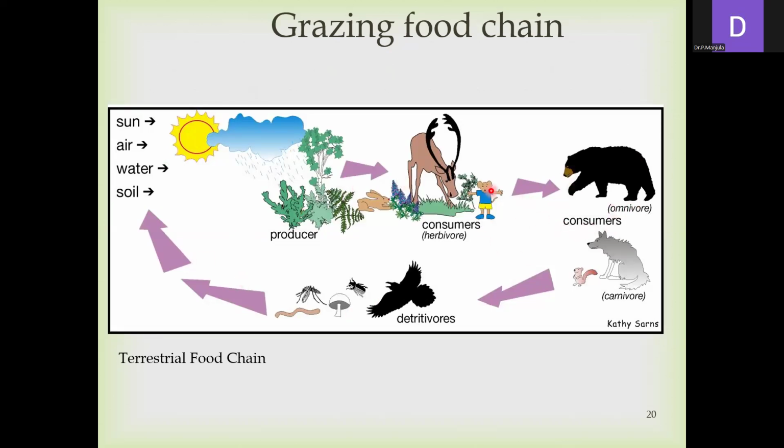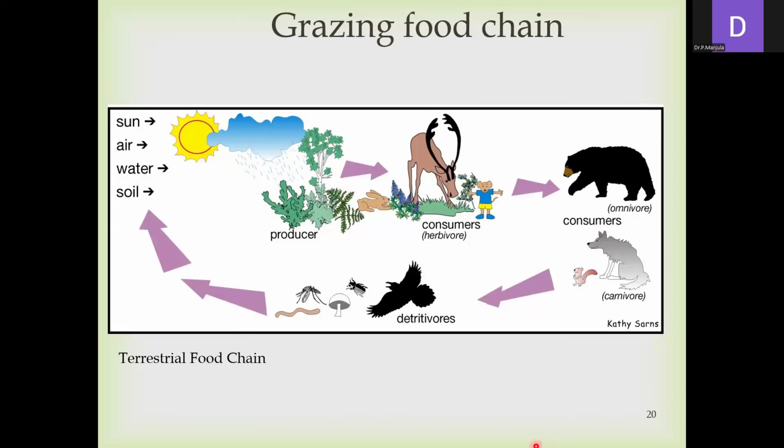Here the transfer of energy takes place from herbivores to omnivore consumers, then from the omnivores to carnivores and detritivores. The dead organic matter, after death and decay, is again eaten by the detritivores, and the energy also reaches the soil. So it takes place in a cyclic manner.